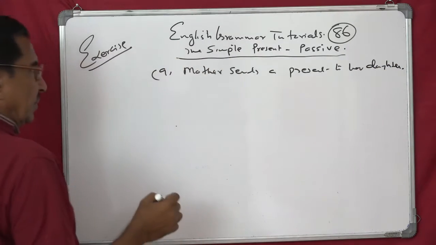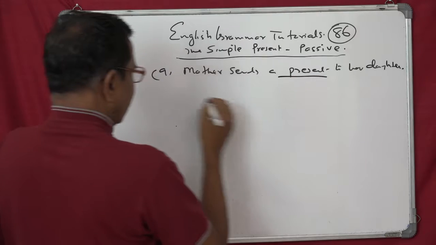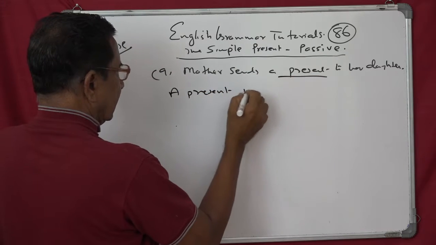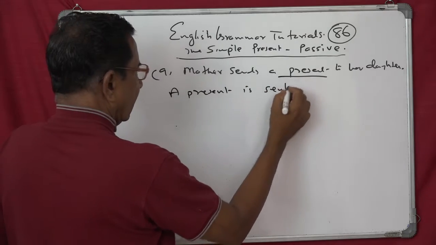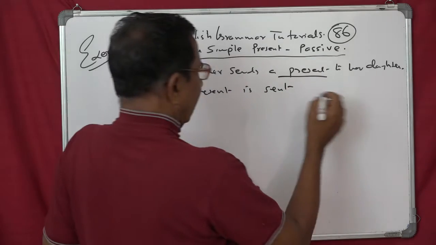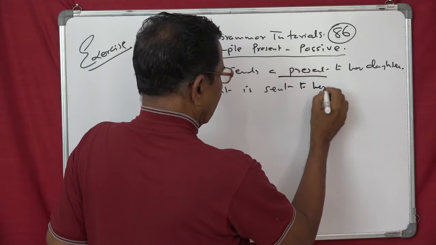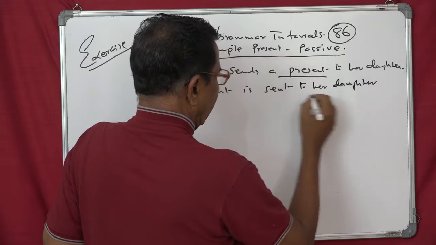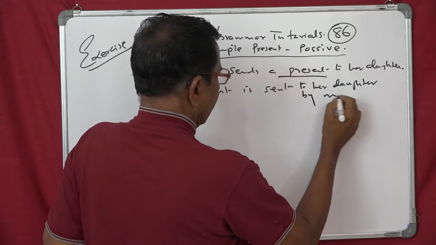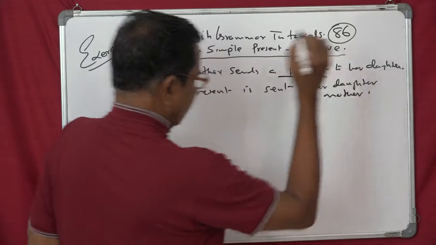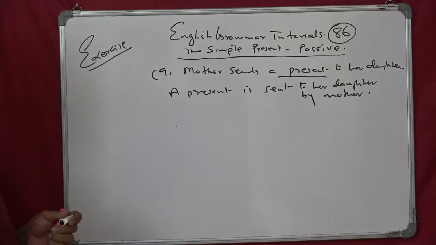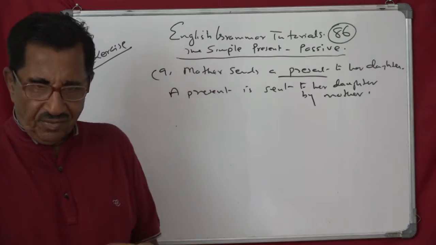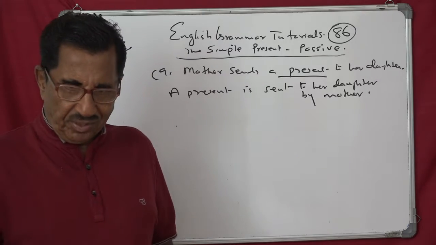So passive is very simple. You have got the direct object, a present, is sent, that is the past participle, to her daughter, by mother. That's by mother. Alright. Now the 10th one, this is also very simple, so therefore no point in explanation.